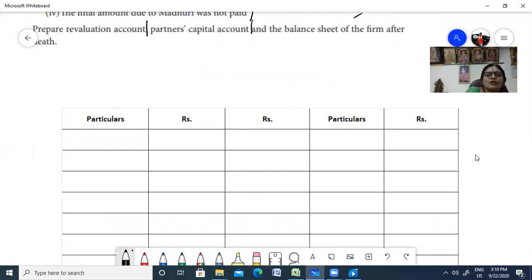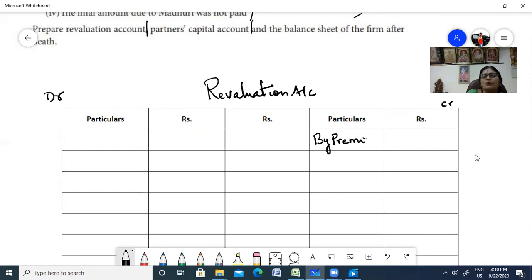Now, revaluation account. Debit and credit. Fine. Now, what is the first one? Premises was appreciated, so by premises 24,000. Then the stock was depreciated. To stock account, you're going to depreciate your stock by 5,000.